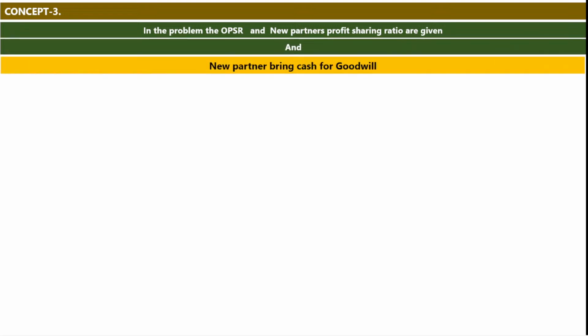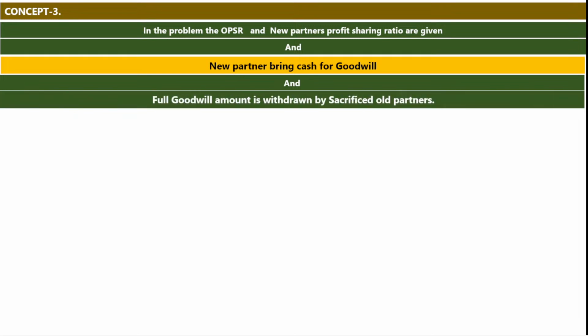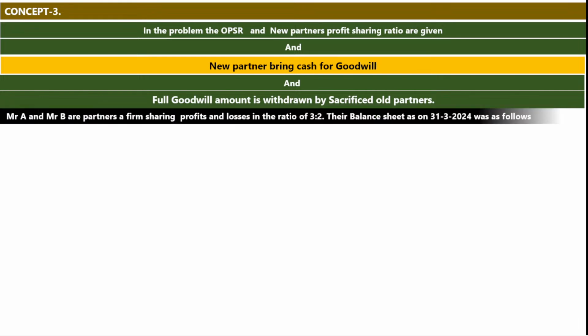And the new partner brings cash for goodwill, and the full goodwill amount is withdrawn by the sacrificing old partners. So the question theme is: OPSR and new profit sharing ratio are given, the new partner brings cash for goodwill, and the full amount of goodwill is withdrawn by the old partners.